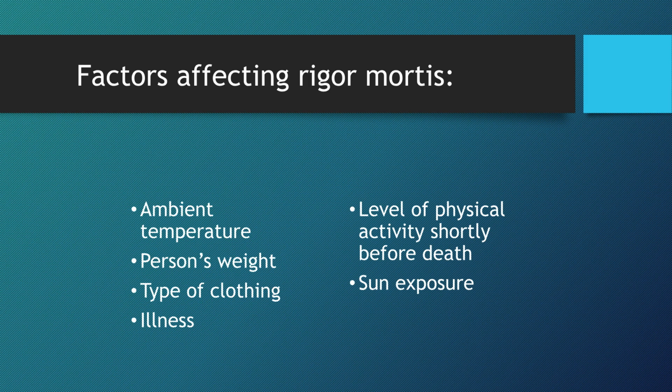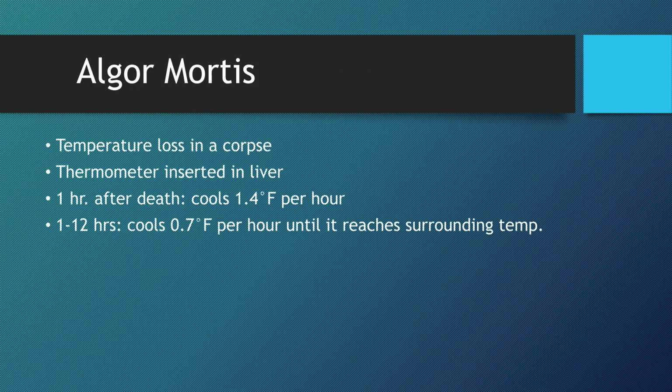Algor mortis is the temperature loss in a corpse, measured by a thermometer in the liver. In the first hour after death, the body cools 1.4 degrees Fahrenheit per hour. After 12 hours, it cools 0.7 degrees Fahrenheit per hour until it reaches the surrounding temperature. Algor mortis is affected by factors such as a cooler or windy environment, which speeds up heat loss. Conversely, excess body fat or clothing slows down heat loss. A general rule of thumb is a 1 degree Fahrenheit loss per hour.